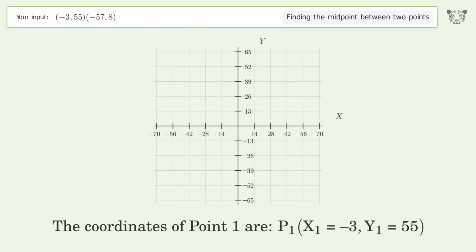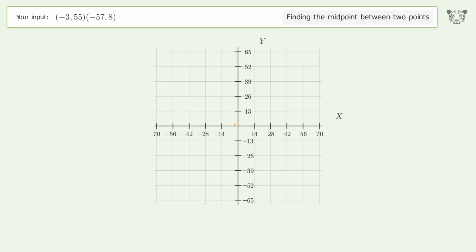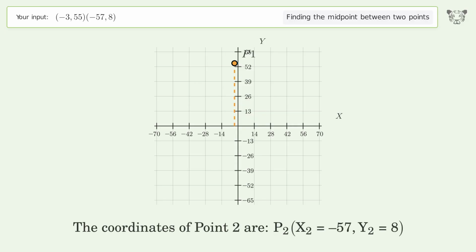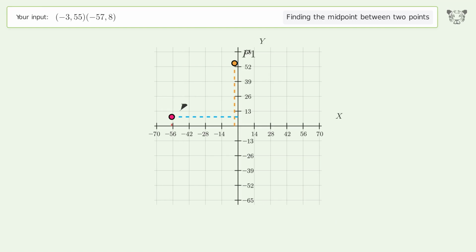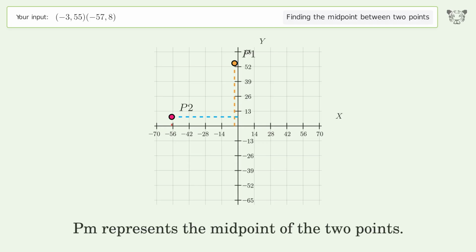The coordinates of point 1 are, x1 equals -3, y1 equals 55. The coordinates of point 2 are, x2 equals -57, y2 equals 8. PM represents the midpoint of the 2 points.